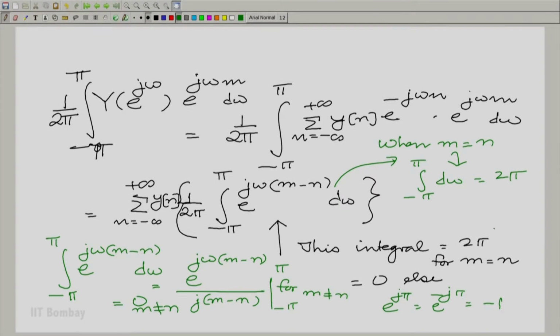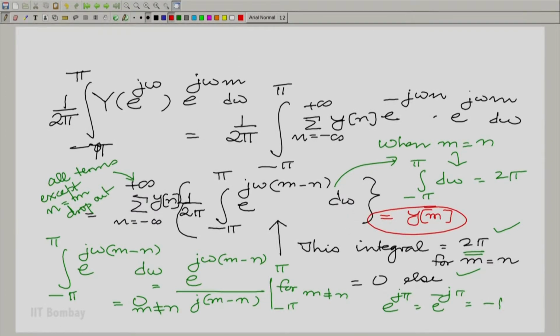So, that justifies this answer that we have here. And therefore, all other terms drop out from the summation, and division by 2 pi then takes care of this factor. It makes it 1, and therefore, what is left finally is y of m. So, that is another way to understand this inversion of the discrete time Fourier transform.